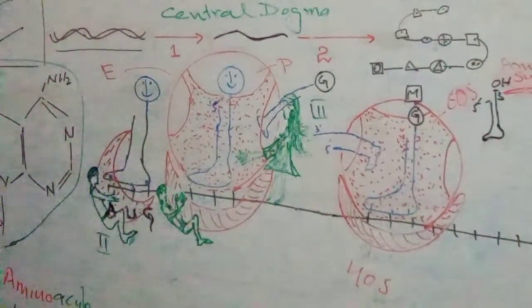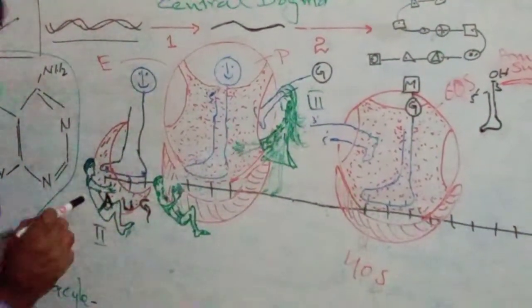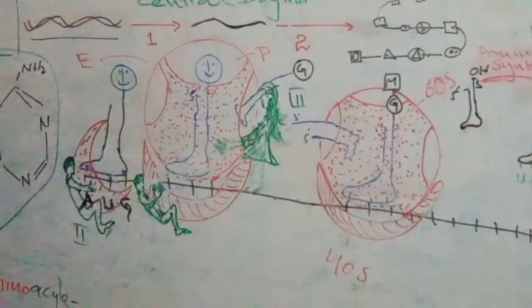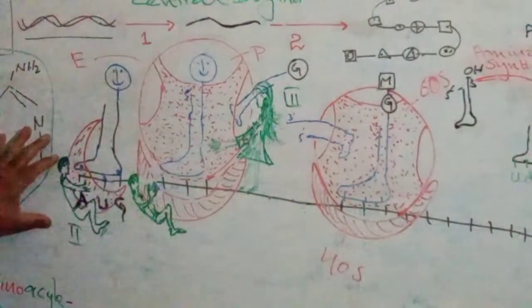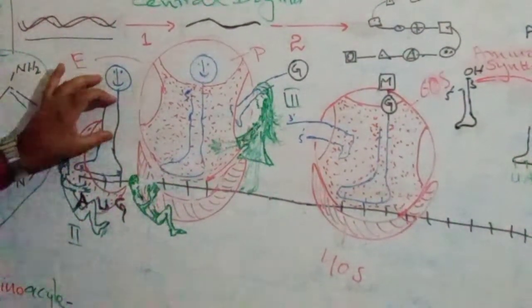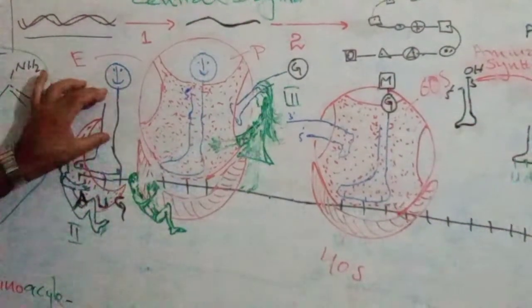Now you can see this is the initiation factor, which brings the smaller subunit to combine with the amino acyl tRNA.